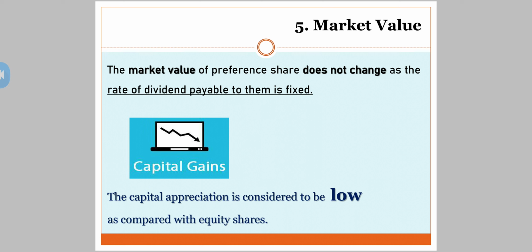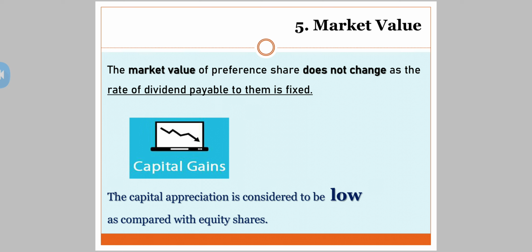See, the capital appreciation is considered to be low as compared to equity shares. Capital appreciation means increase in the value. See, there are a lot of chances when we compare it to the equity shareholders. Let's say I have got equity shares of rupees 10 each. When the company is working very nicely, the company is earning huge profit, can I say there are chances the rate of those shares will be increasing in the market?